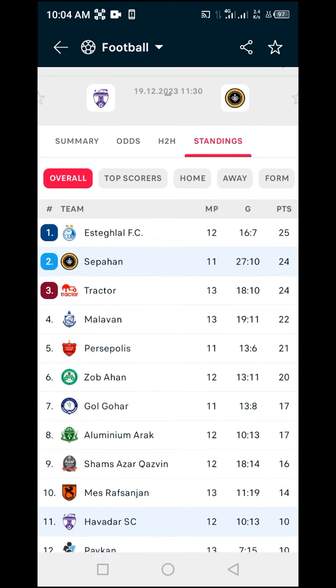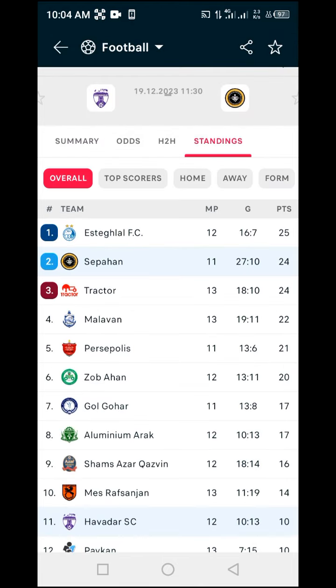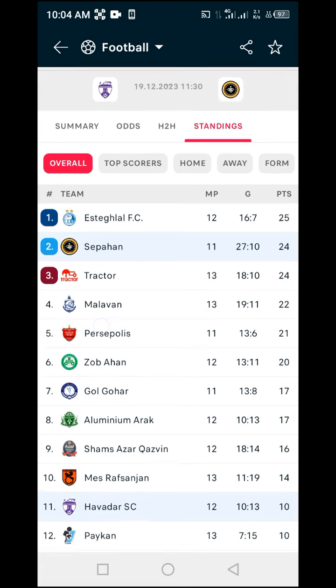You already see that Sepahan is better, and want to focus on the goal scored rate and the goal conceded rate of Persepolis and Sepahan. In this case, Sepahan has played 11 games and scored 27 goals out of the 11, with 10 goals conceded, as compared to Persepolis, who was able to beat Havada and scored 13 goals. In other words, Sepahan has a higher goal scored rate as compared to Persepolis, who was able to beat Havada.